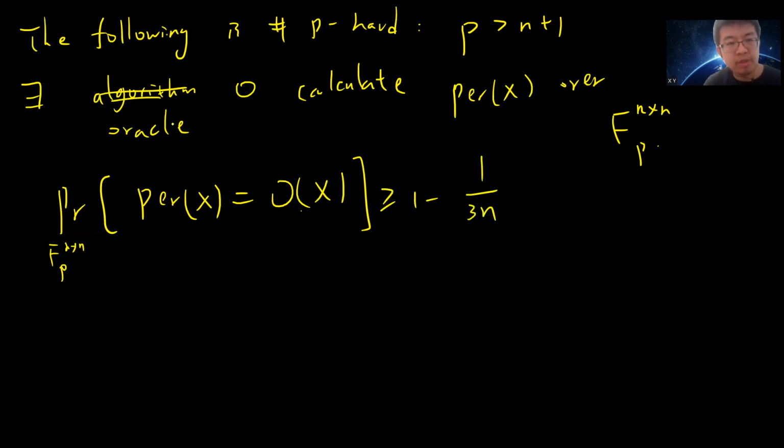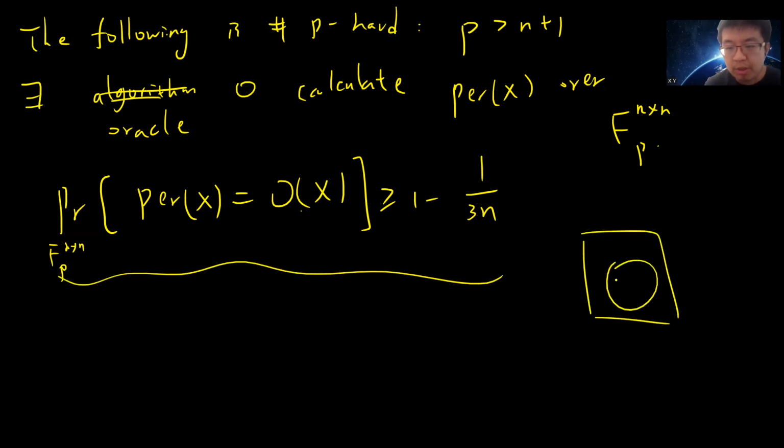So somebody gives you this oracle with this property. It is powerful: it successfully calculates the permanent on at least a 1 minus 1 divided by 3n fraction of inputs.